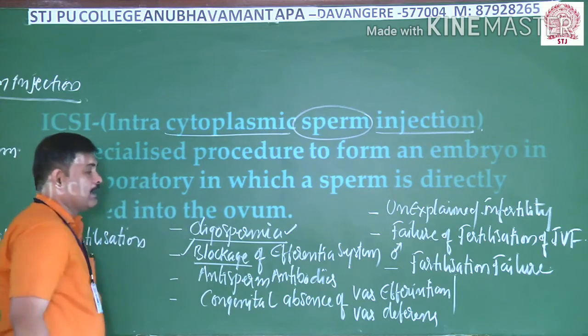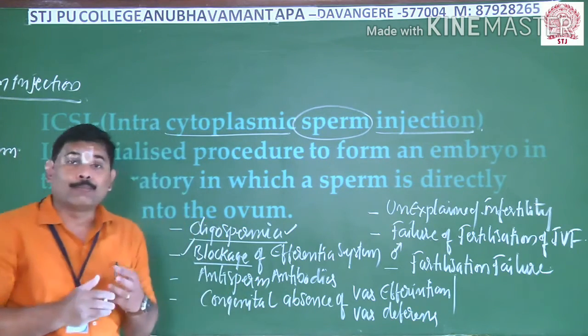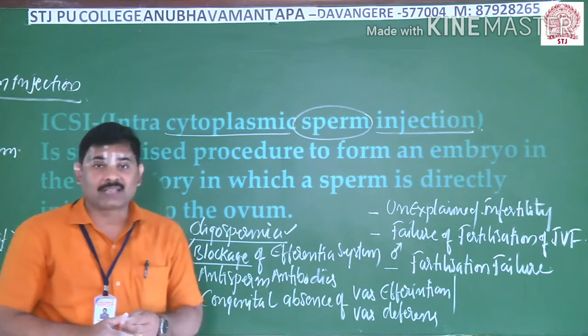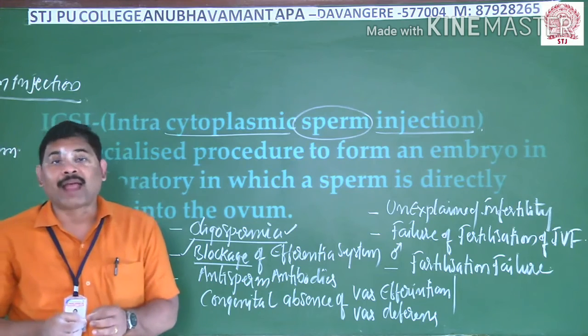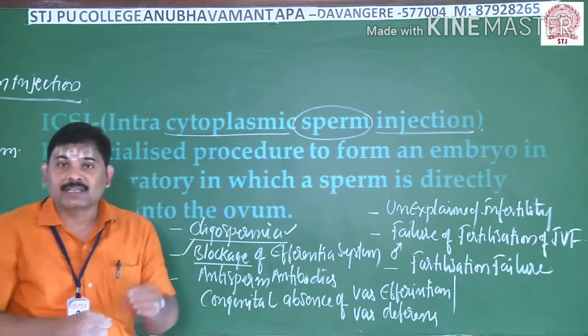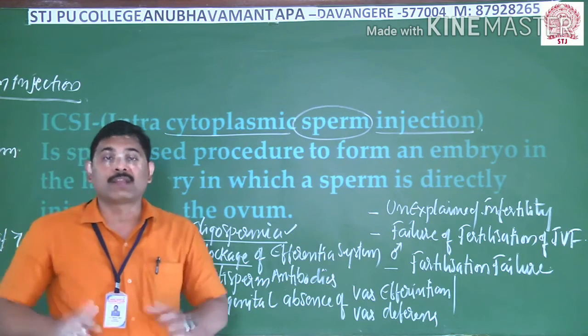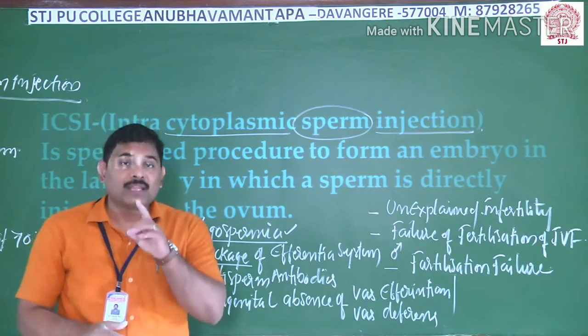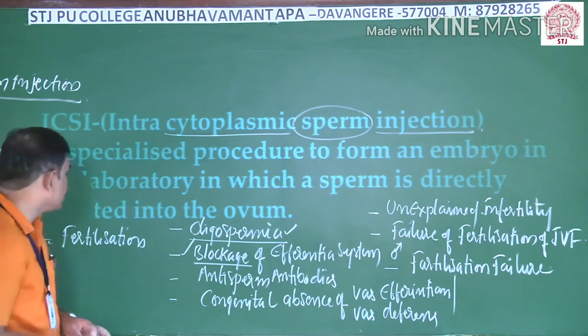I said already, the vasa efferentia system in the male testes can become blocked, and if the blockage takes place in such a tubule system, then the sperm cannot travel into the vas deferens, and it will not be ejaculated out, so that successful insemination will not take place. In that condition, generally you go with the ICSI system.